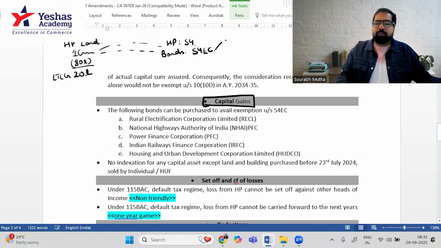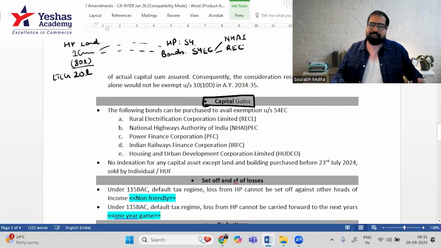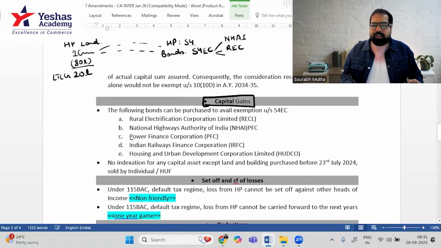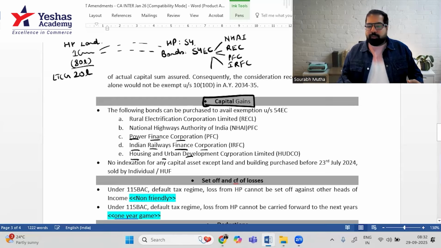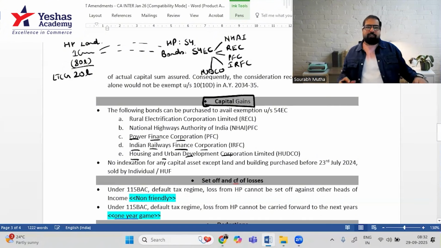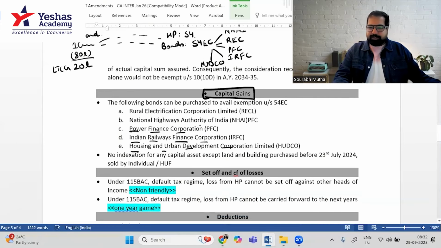Earlier, the bonds that you could buy were NHAI bonds, National Highway Authority of India, or REC bonds. Now they've given us more options. Options are always good. So they've added some more options. One is Power Finance Corporation, you can invest in PFC bonds. One is Indian Railway Finance Corporation, IRFC, you can invest in those bonds. And one is HUDCO, Housing and Urban Development Corporation Limited, HUDCO bonds. So basically, they've given a whole menu card of 5 items. Those bonds you can purchase, but the amount is the same, up to 50 lakhs.